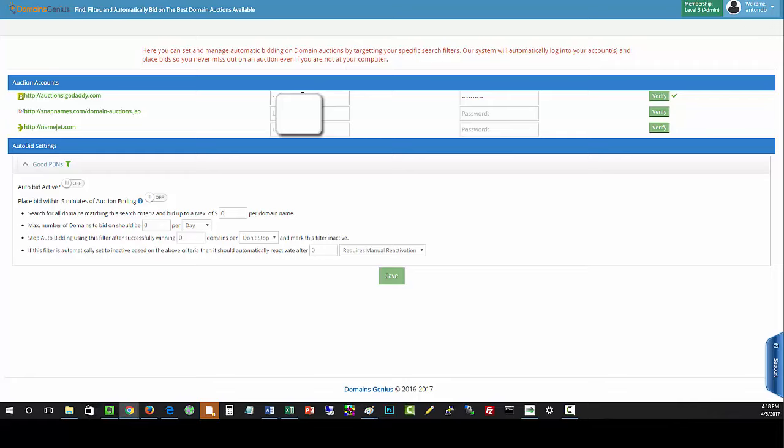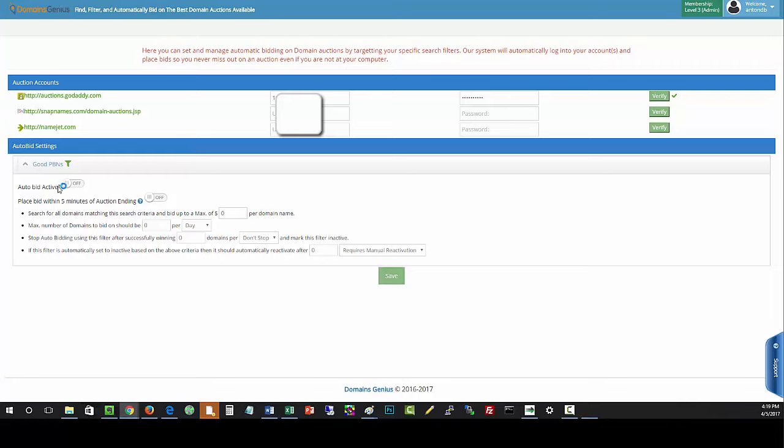So for me, I entered my GoDaddy auction account number here. Username will work as well, and then my password. Then I click verify, and if it verifies, it'll give you this little green check mark to let you know it works. Snap names and namejet, don't even bother with because we don't support it yet.